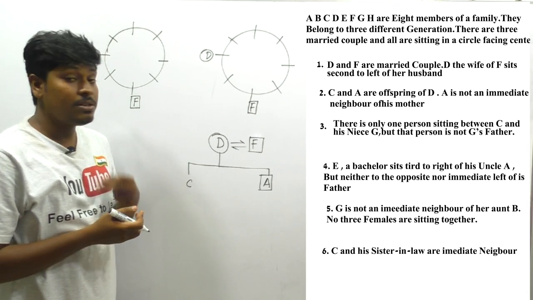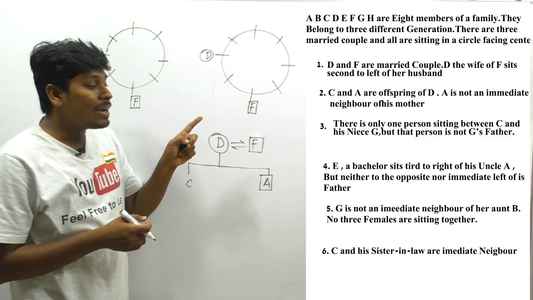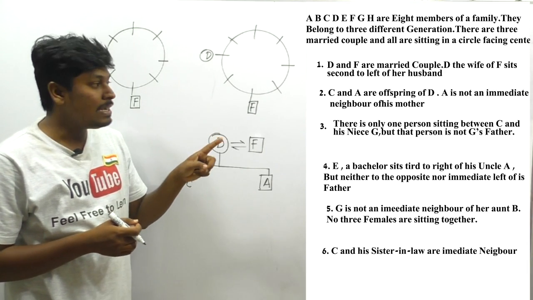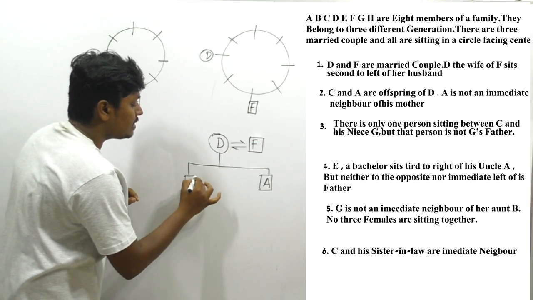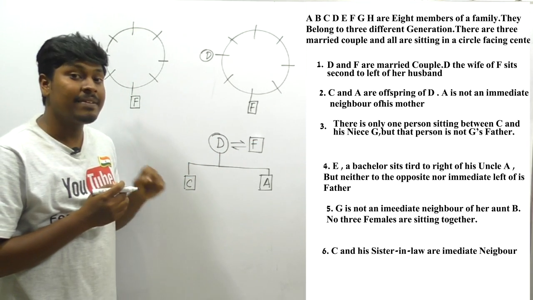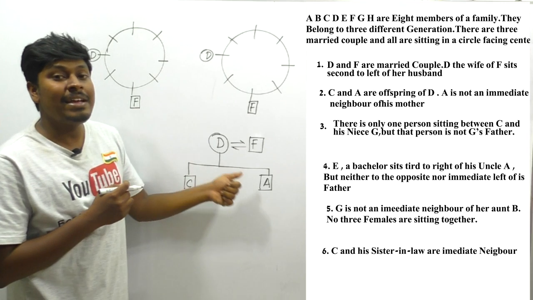Friends, listen carefully. Two clue words are given. There is only one person sitting between C and his niece. What is the meaning of his niece? So we can clearly say that C is also a male person, and C is saying that he has a niece G.